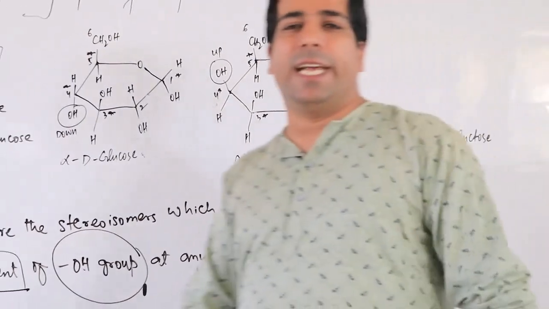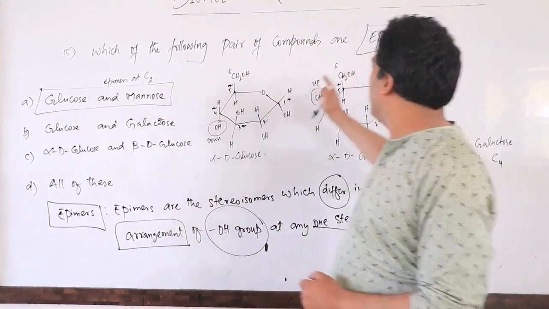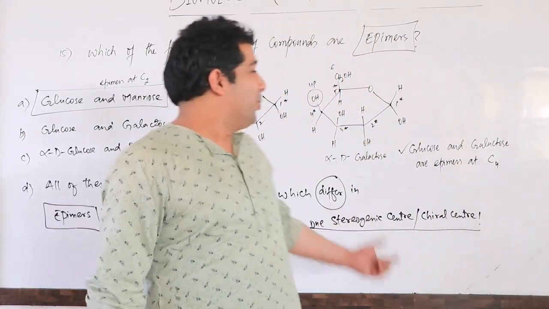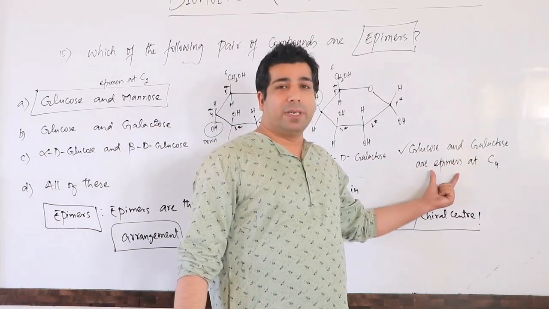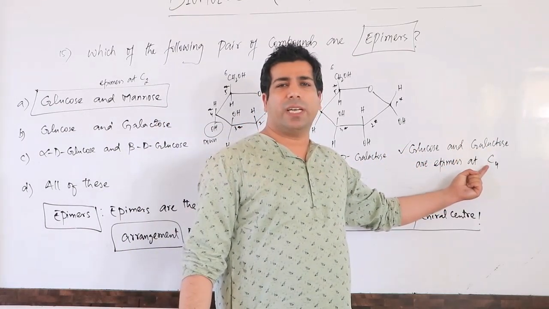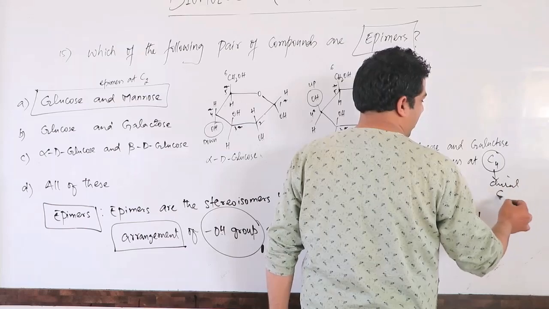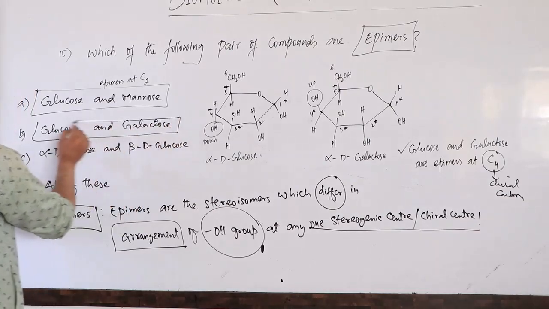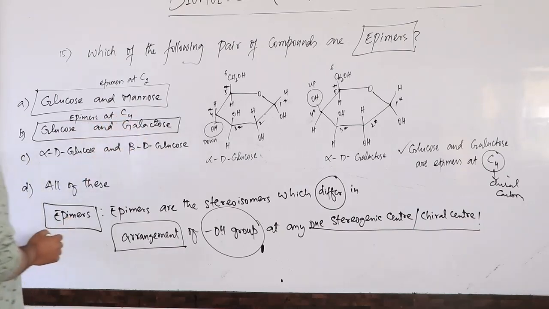We should see the difference in arrangement at chiral carbons, not at achiral. You can't see the difference in arrangement at carbon number 6, because carbon number 6 is not chiral. So the difference between glucose and galactose is that they are epimers at carbon number 4, and that carbon is a chiral carbon. So this one is also correct. I can call them epimers at C4. C4 is a chiral carbon and here C2 is a chiral carbon.